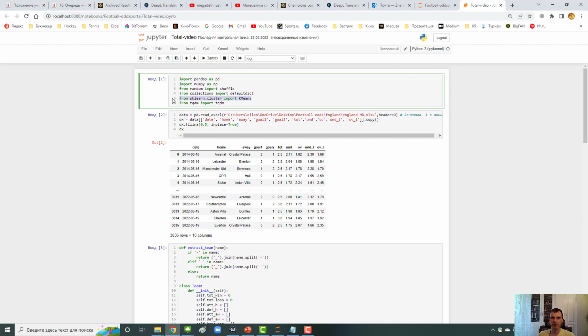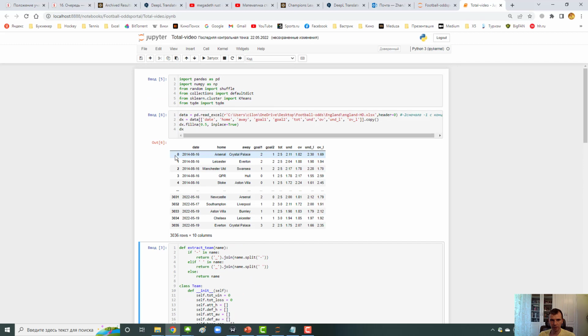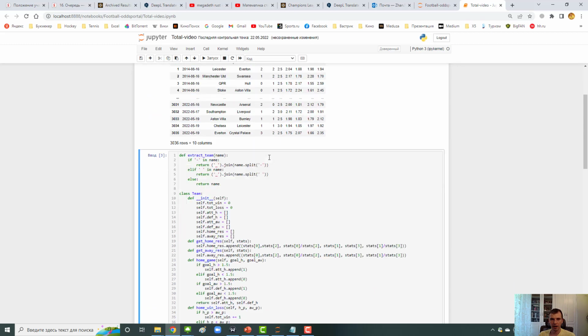We import the k-means method, as I mentioned before, for clustering. The second step, I have prepared the data for the English Premier League for the last 8 years. We can see that the data starts from 2014.